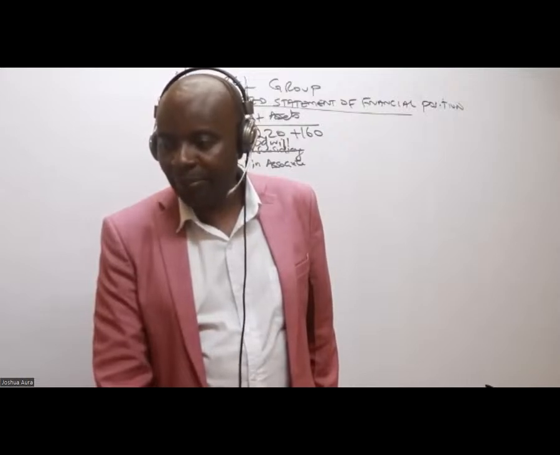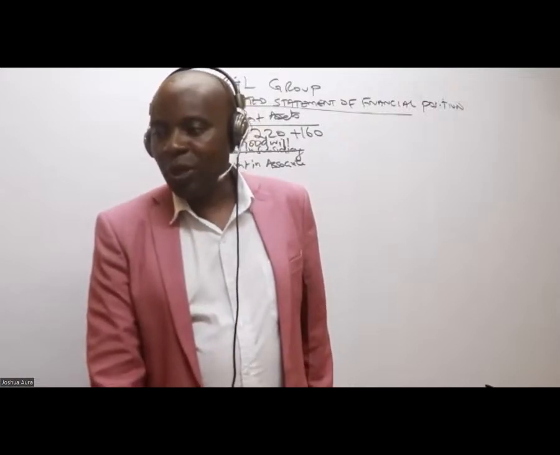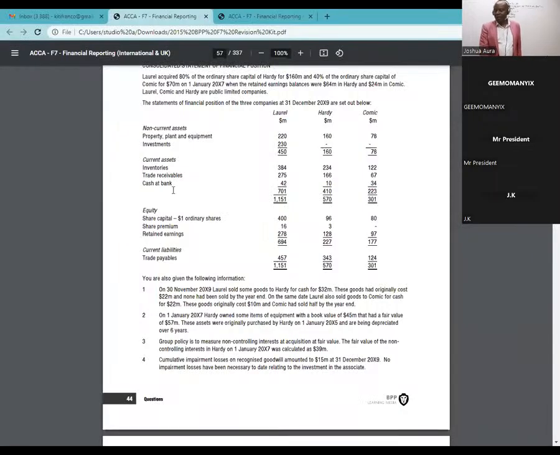So go to the next step. Next step. We have here current assets. What do we have? We have inventory. So inventory, I'm consolidating, remember?